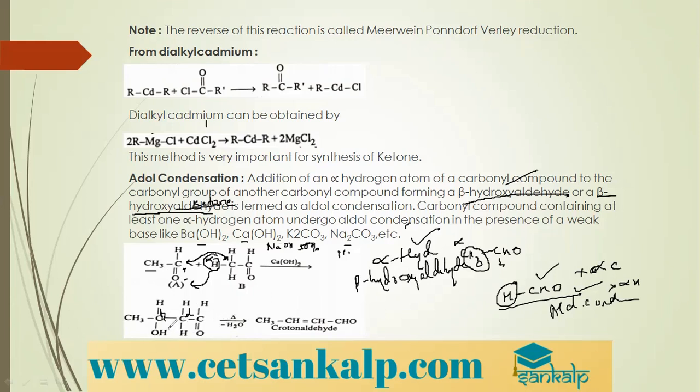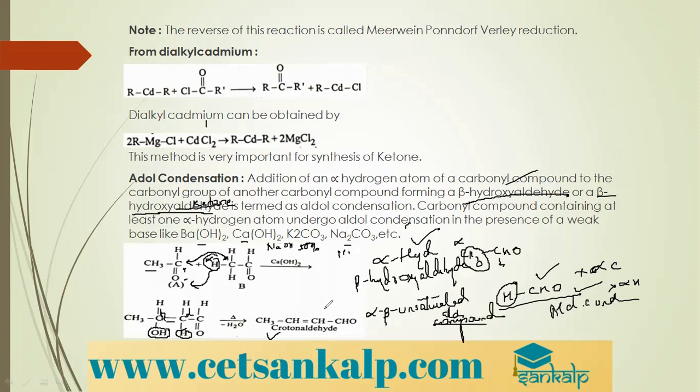Further, it undergoes elimination: the OH group is eliminated and a hydrogen is eliminated from the beta position. If there are two beta positions, the beta carbon which contains fewer hydrogens is eliminated, and a double bond is created. So I get the compound called alpha beta unsaturated aldehyde.